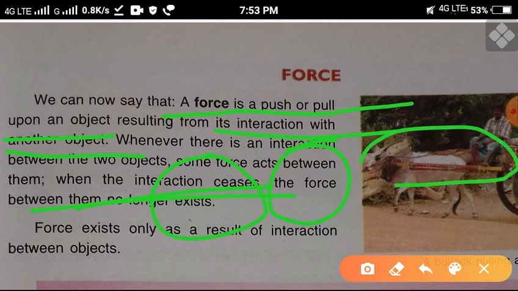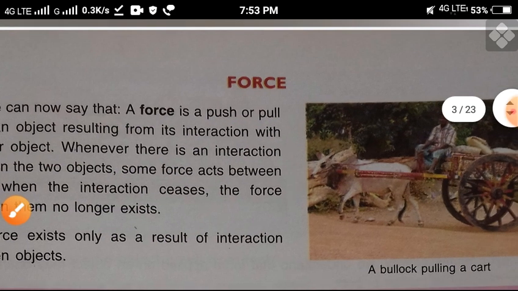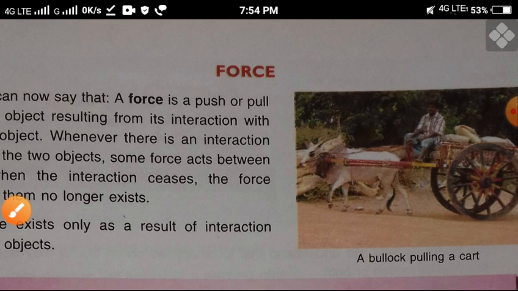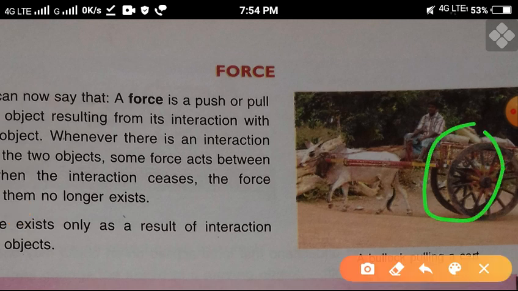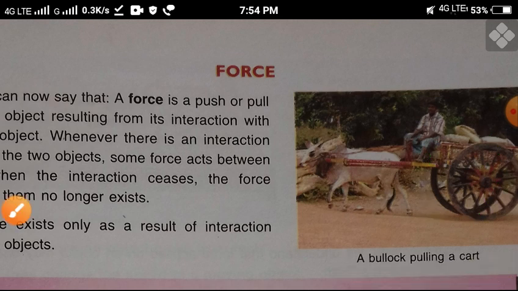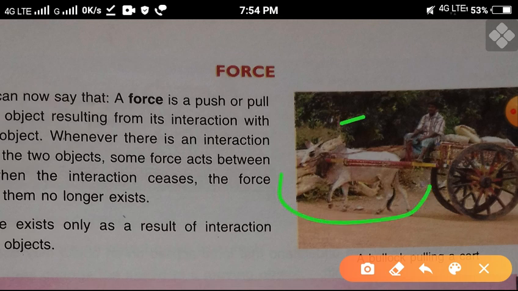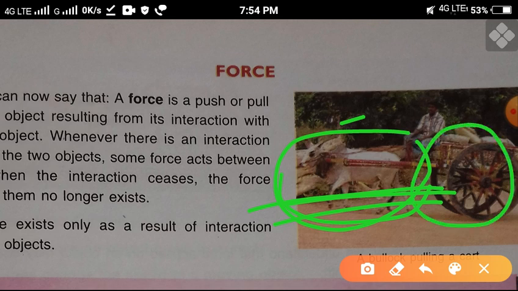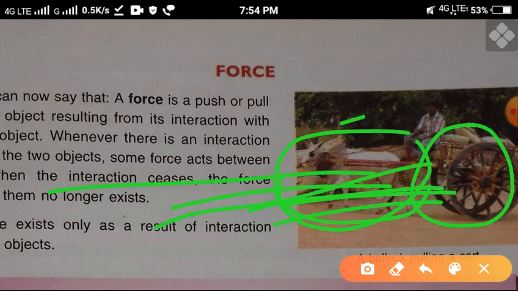Just like you see in this figure, a block pulling a cart. This is a cart, and the block is pulling the cart. Then force is exerted on the cart, pulling by the block. Understand? So this is also an interaction.